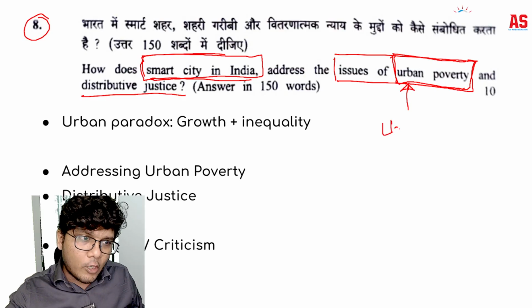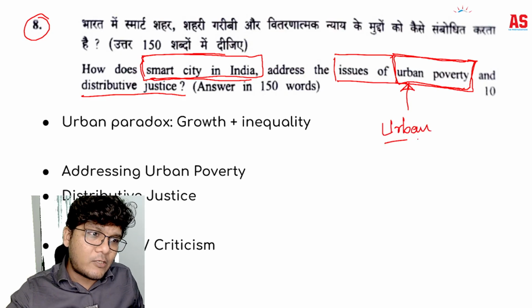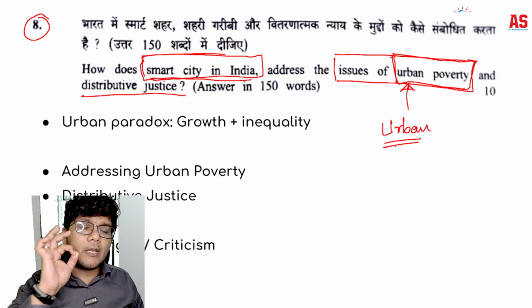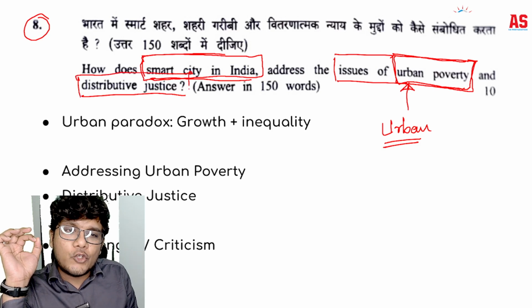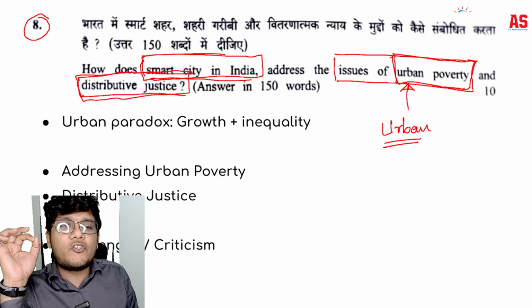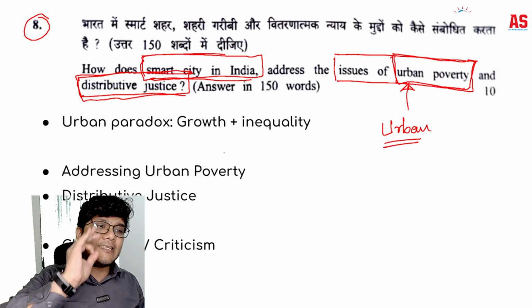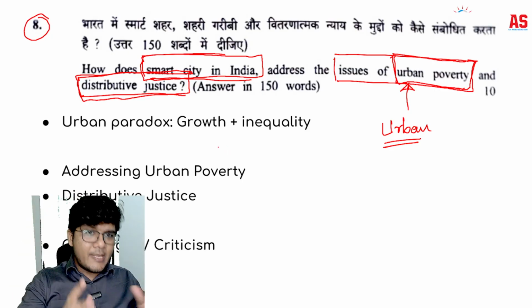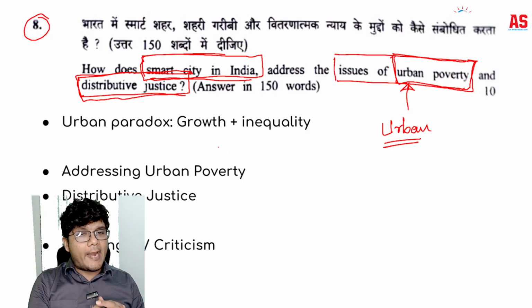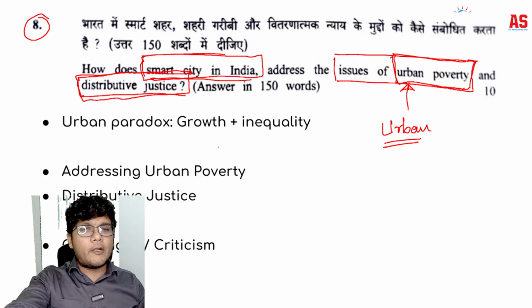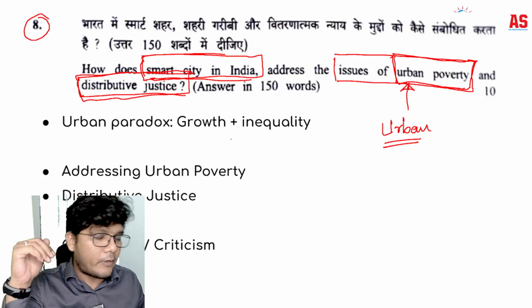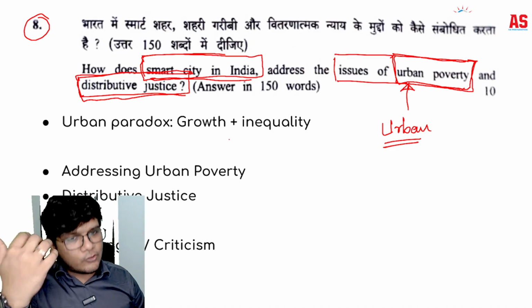So make sure your answer has points related to urban poverty specifically, and how it also addresses the issue of distributive justice. So both of the things need to be addressed. Now, generally, the students would try to address both of them together, 2 points for this, 2 points for that, and again another point for urban poverty. If you do that, that is also fair enough.